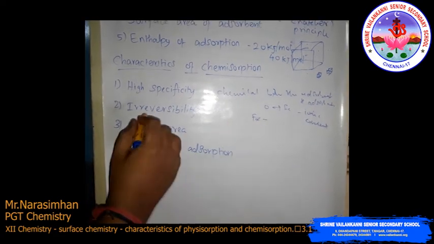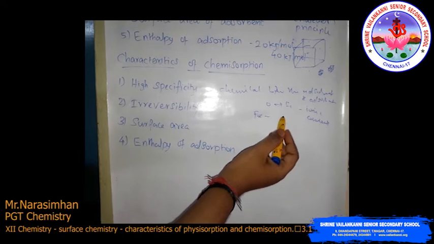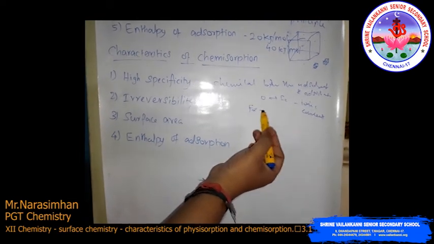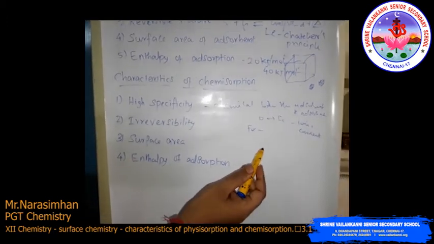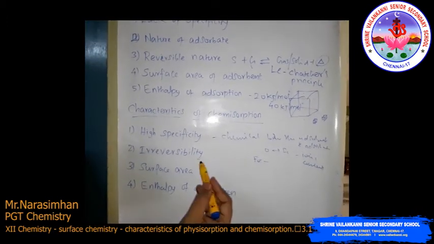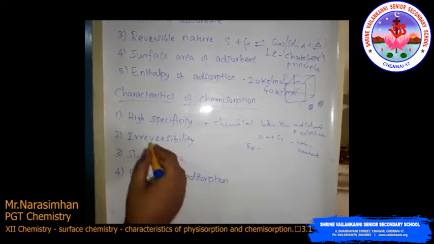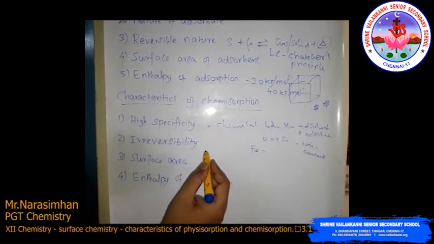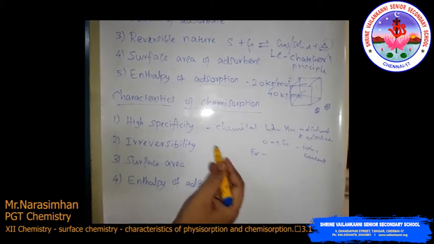Then this process is irreversible. For example, rusting of iron, you cannot immediately reverse the whole process, that is the irreversibility. Here the first one, physisorption, is reversible, but here it is irreversible, because of the compound formation. That is exothermic. Here also it is an exothermic process, but the process is very slow at low temperature.